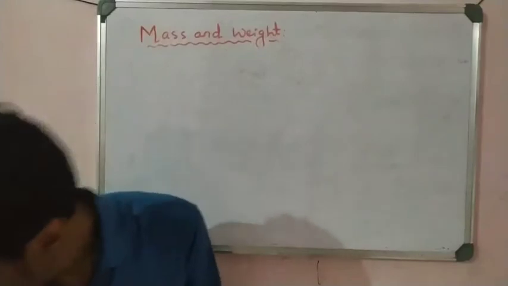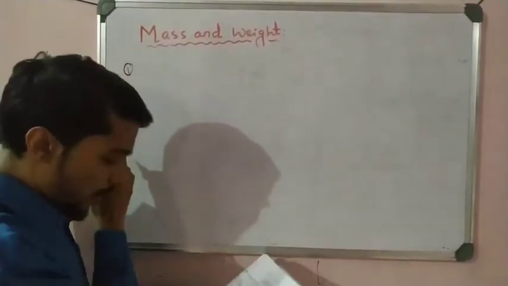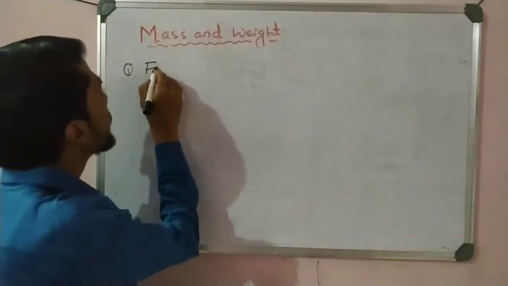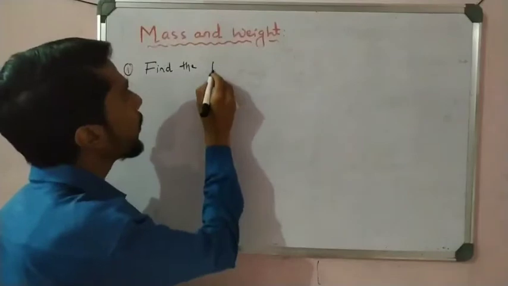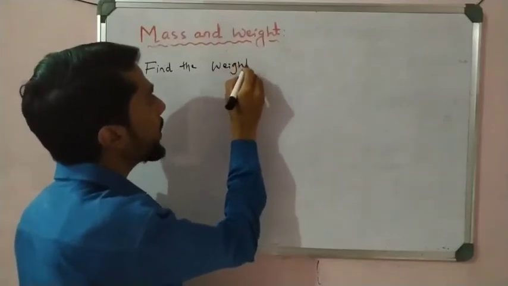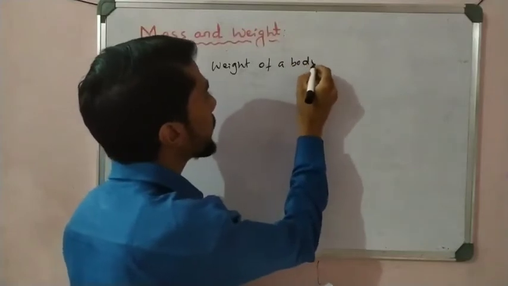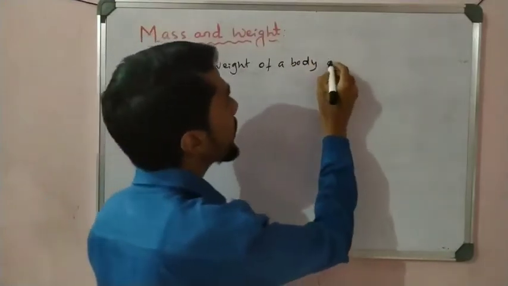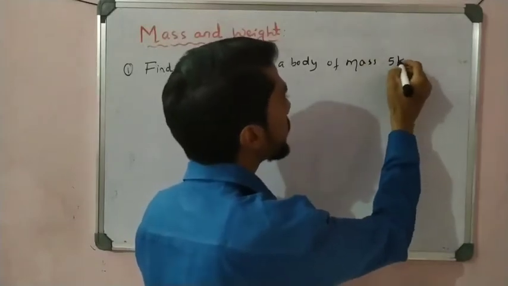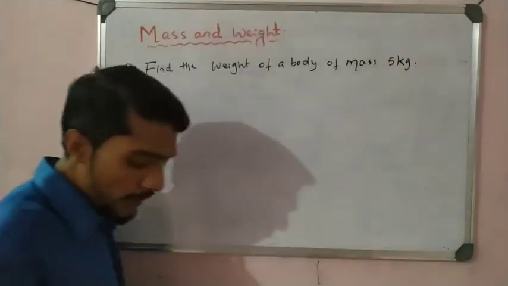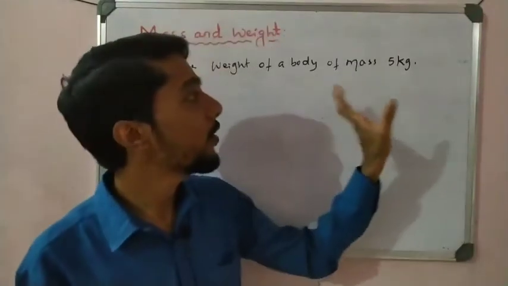Take one simple example: find the weight of a body of mass 5 kg. Please write the answer in the comment box. What is the weight of an object having 5 kg?